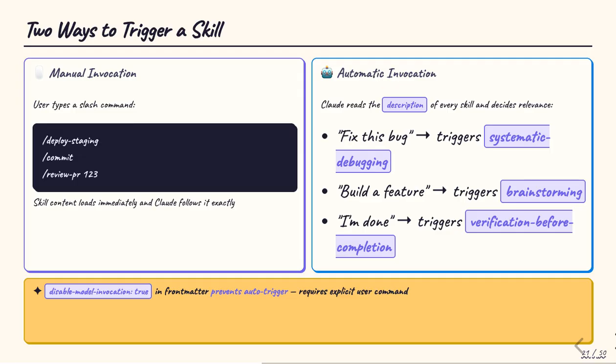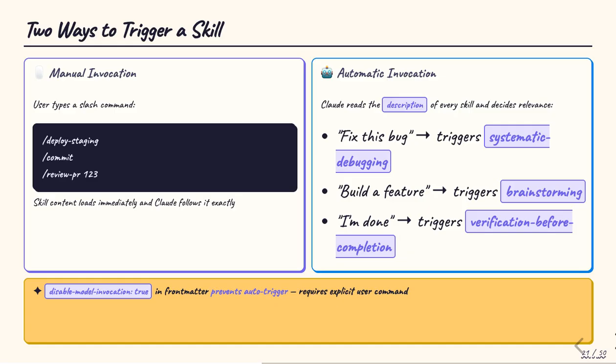Skills can be invoked in two ways. Manual invocation is simple. The user types a / command like /deploy-staging or /commit, and the skill content loads immediately. Automatic invocation is more subtle. Claude reads the description field of every available skill and decides whether it's relevant to the current task. Tell Claude to fix a bug, and it might automatically trigger the systematic debugging skill. Start building a feature, and it might trigger brainstorming.